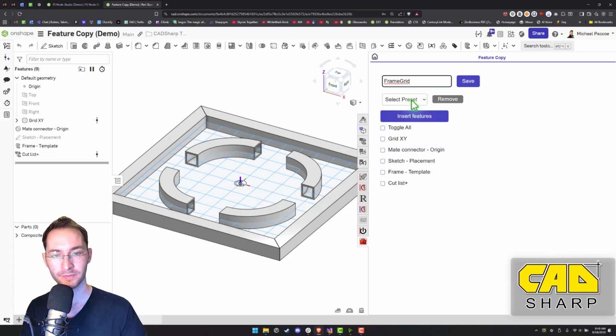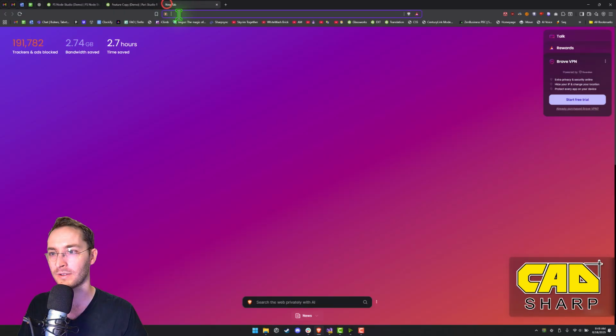Frame Grid. And we want the current studio. We'll grab all of these as the default to be inserted whenever we select it. So save. Now let's go to a new document.